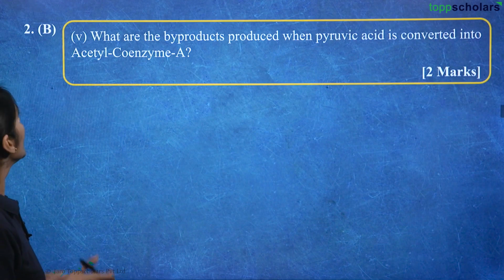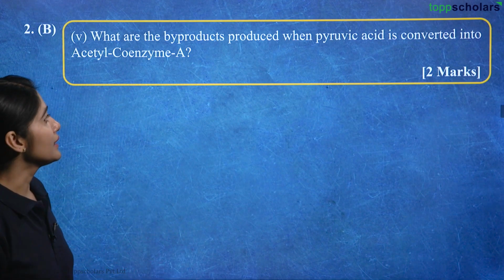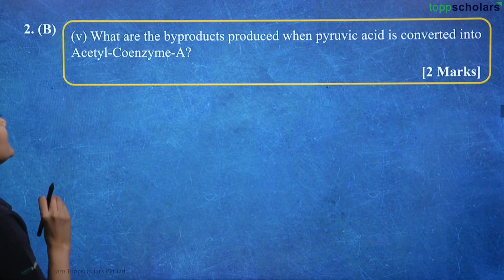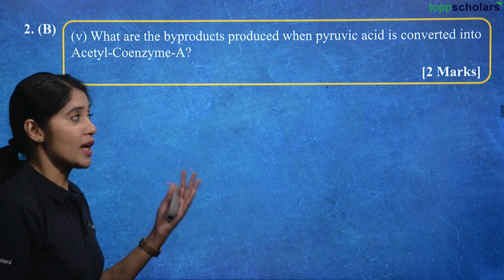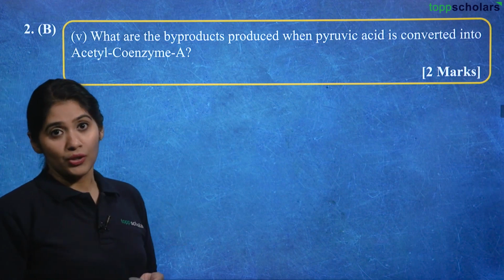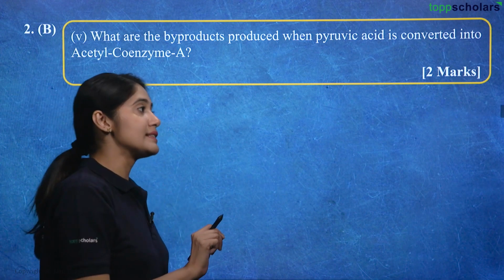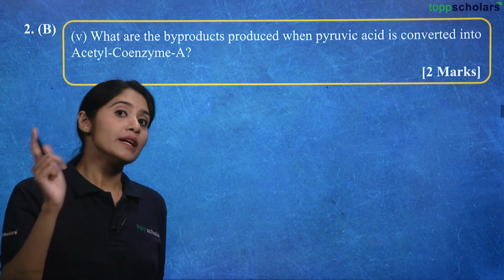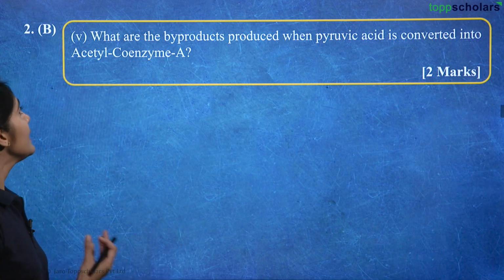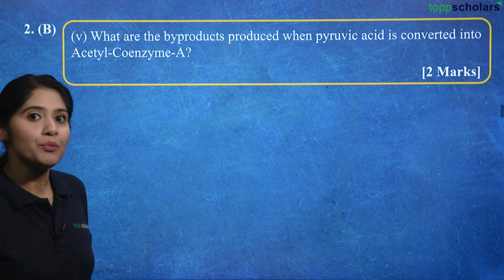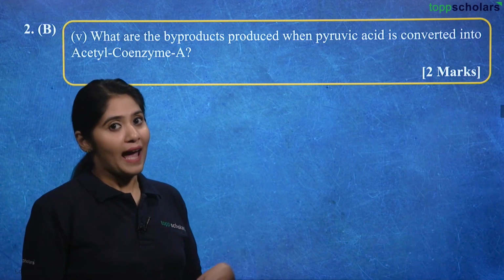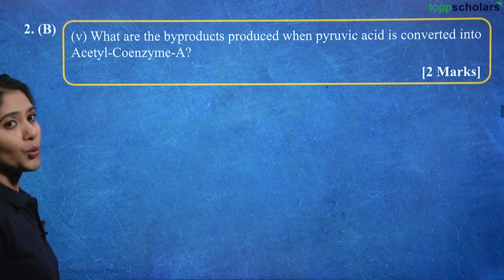Next question. What are the byproducts produced when pyruvic acid is converted into acetyl coenzyme A? So, we know that pyruvic acid is produced at the end of glycolysis, then it is converted into acetyl CoA and enters the Krebs cycle. What are the byproducts generated during the conversion of pyruvic acid into acetyl CoA?